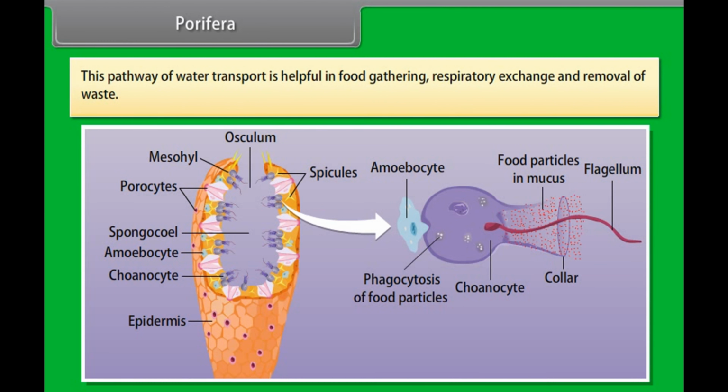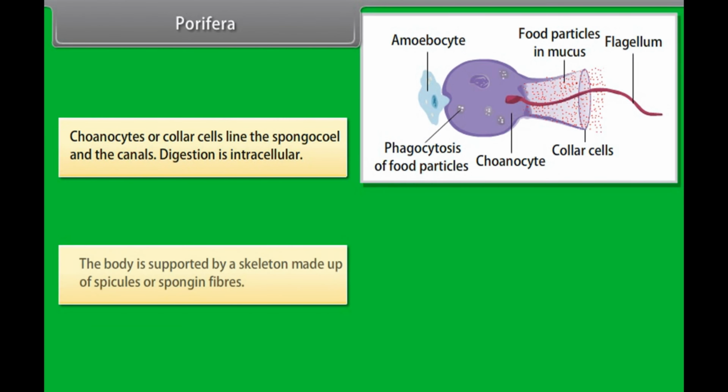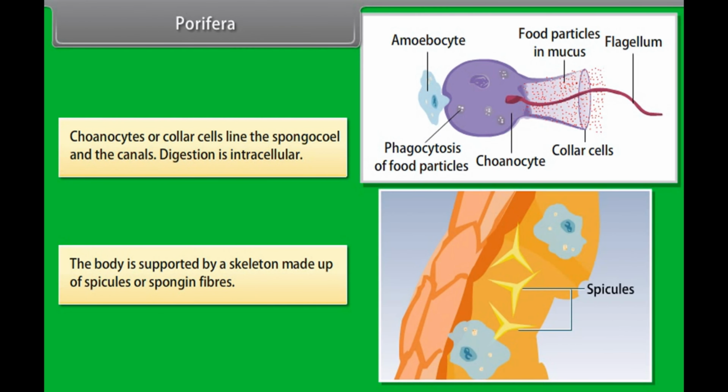This pathway of water transport is helpful in food gathering, respiratory exchange, and removal of waste. Choanocytes or collar cells line the spongocoel and the canals. Digestion is intracellular. The body is supported by a skeleton made up of spicules or spongin fibers.